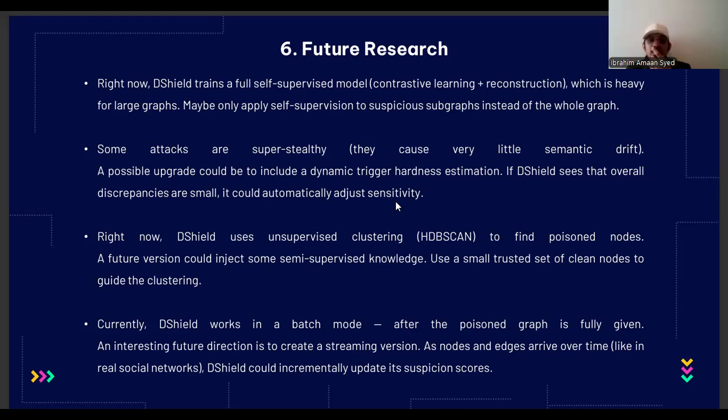And improving clustering. This algorithm basically has an unsupervised clustering algorithm. We can move it to a supervised one. That's the easiest way the model can be improved. And yeah, basically, these are the things.